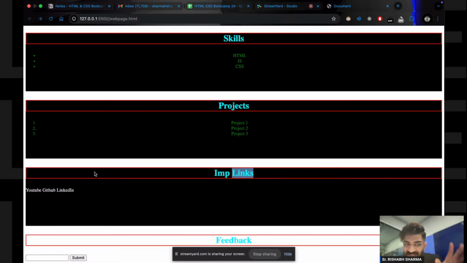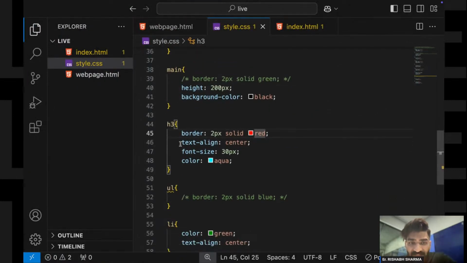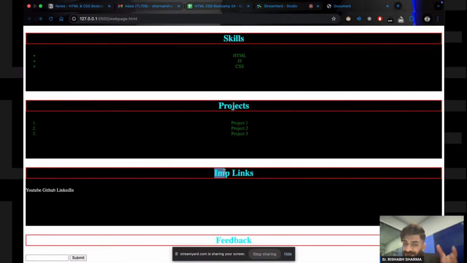I can place this text in the starting, I can place this text in the middle, I can place this text in the right. So that's why this property, text align center, works with the block elements, right? That's why it works with the block elements and not with my inline elements. Now why not with inline elements? Because this inline element is not occupying the entire space, right?